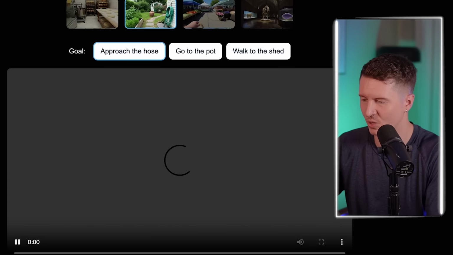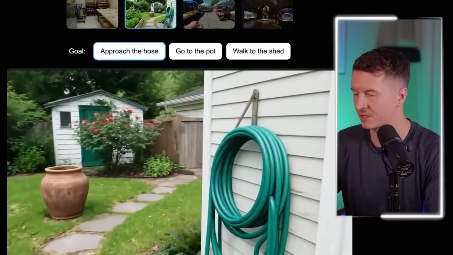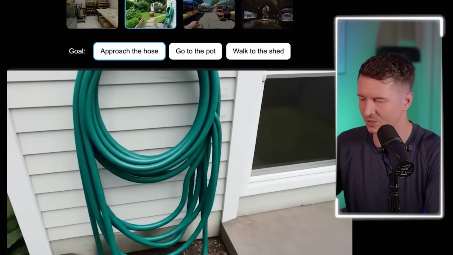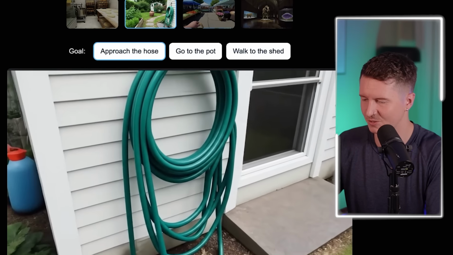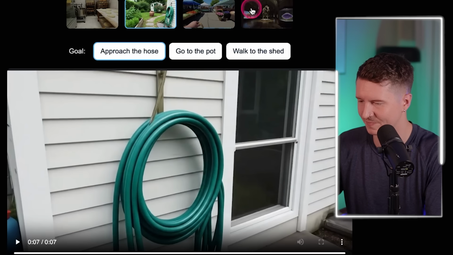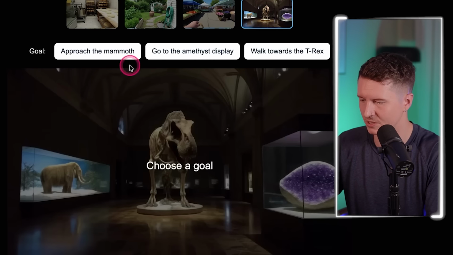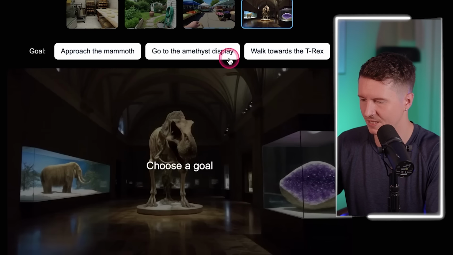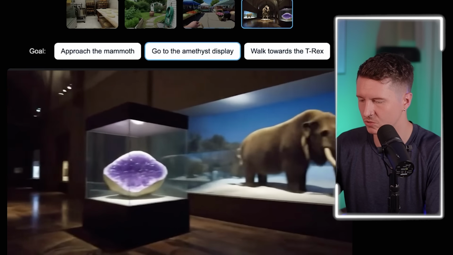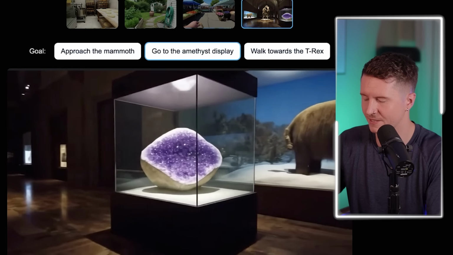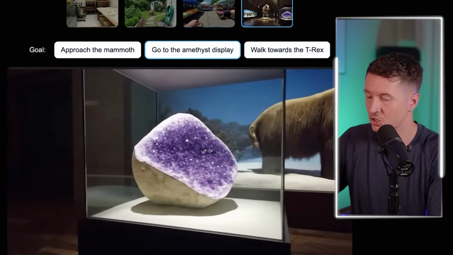Now you can see this for other elements inside of the environment. This one is approach the hose. Oh, he did that pretty quick. Oh, have a good look at that hose. That's a nice looking hose. But let's take a look at this example inside of a museum. You can see that we're able to navigate to different elements of the scene simply by instructing our agent.